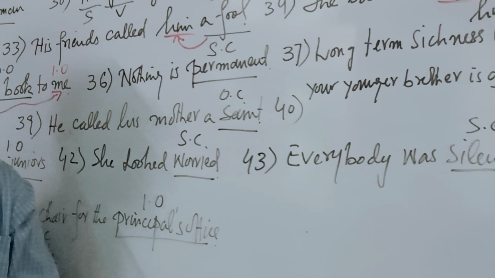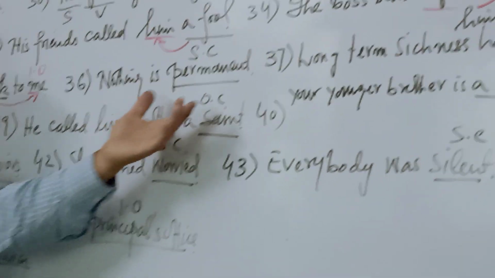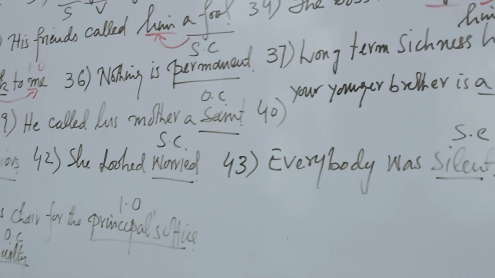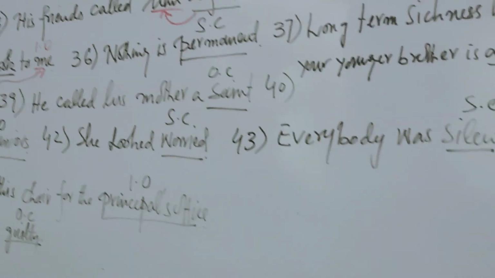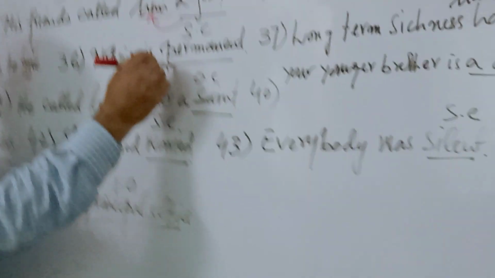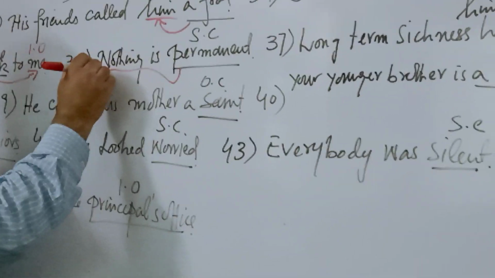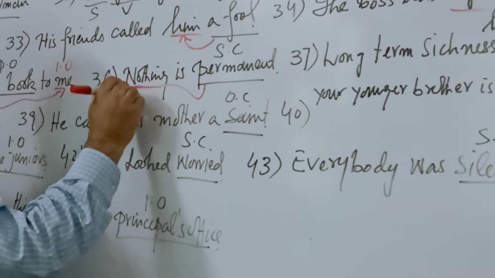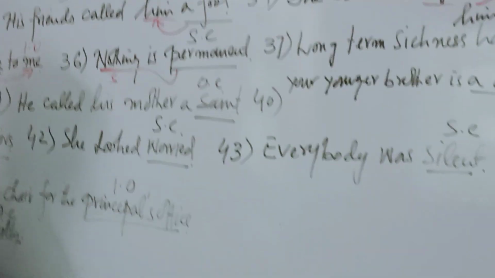Clear? Nothing is permanent. What is permanent? Subject complement. Why subject complement? Because it is completing the subject. Which subject is it completing? Nothing. It is completing nothing, that is the subject. That's the reason it is a subject complement.